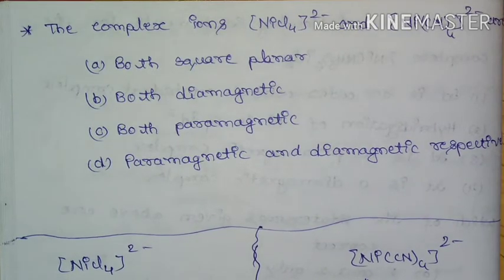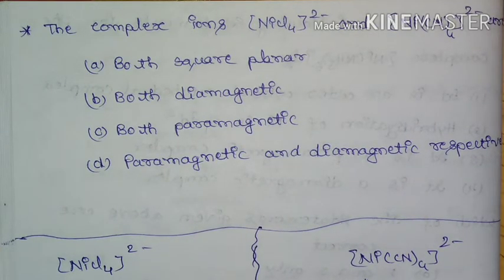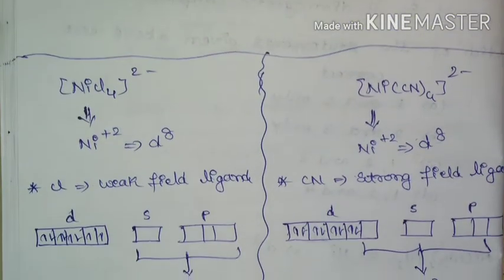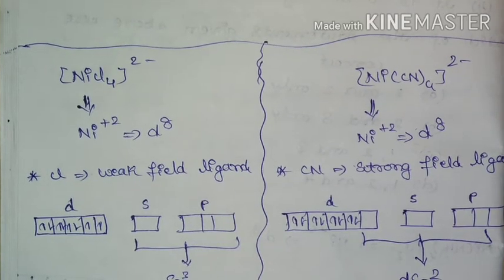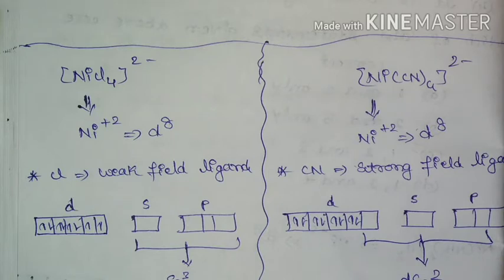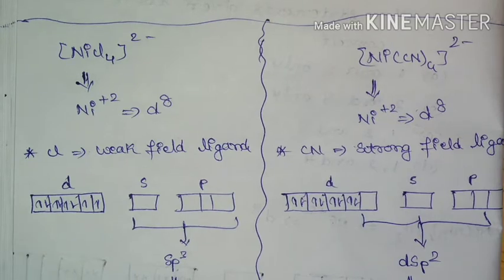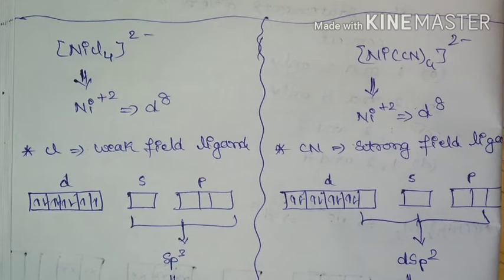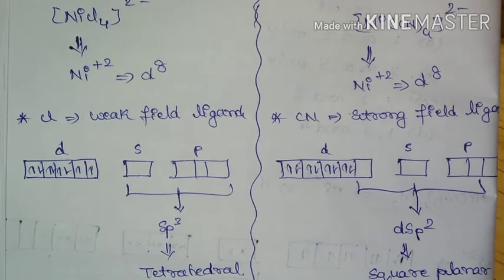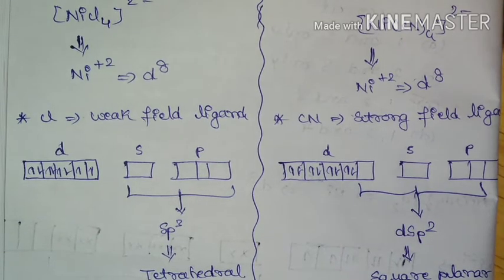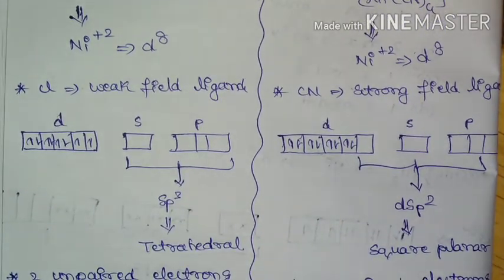Next question, the complex ions [NiCl4]2- and [Ni(CN)4]2- are both square planar, both diamagnetic, both paramagnetic, and paramagnetic and diamagnetic respectively. See the solution. So here in both the complexes, nickel will be in +2 oxidation state, so it is going to have d8 electronic configuration. In case of tetrachloronickelate, chloride ligand is going to act as weak field ligand, so there will be unpaired electrons in the d orbital, and here you can see it is going to have sp3 hybridization and it is going to form tetrahedral geometry.